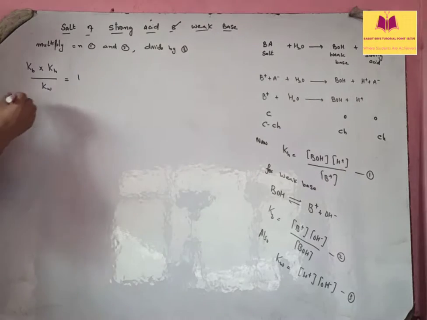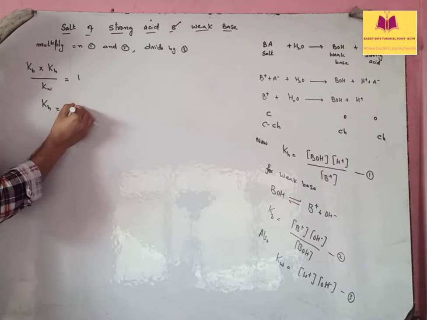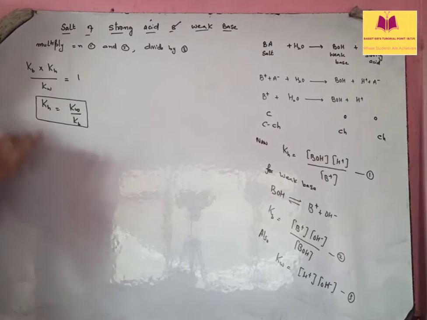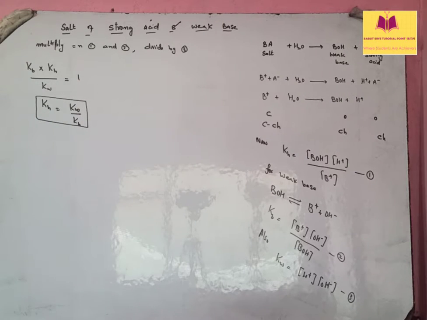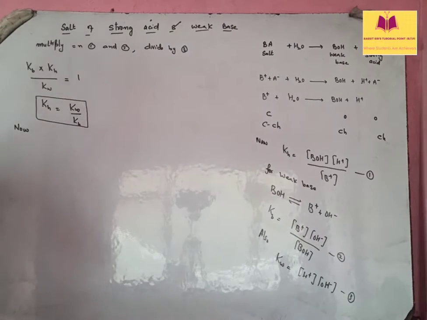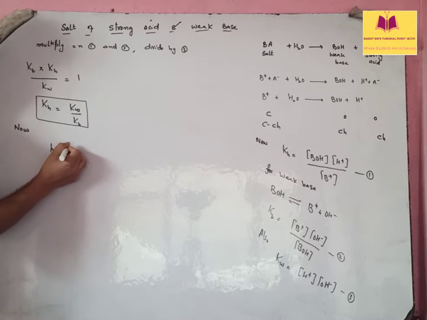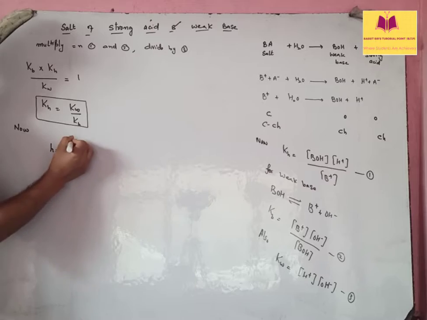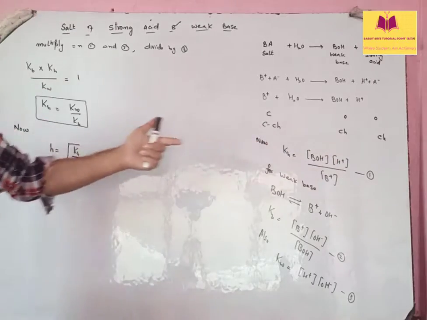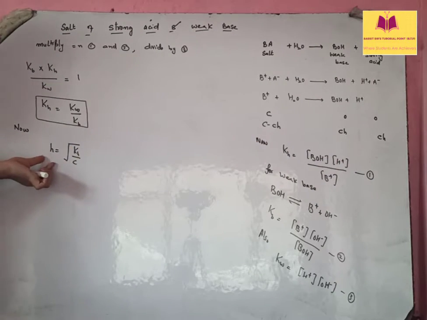So in this case you can write Kh is equal to Kw by Kb. This one is the hydrolysis constant for such a process. Now, if we calculate the degree of hydrolysis, what will that be? That will be simply h is root of Kh by C. I am applying Ostwald's dilution law directly.